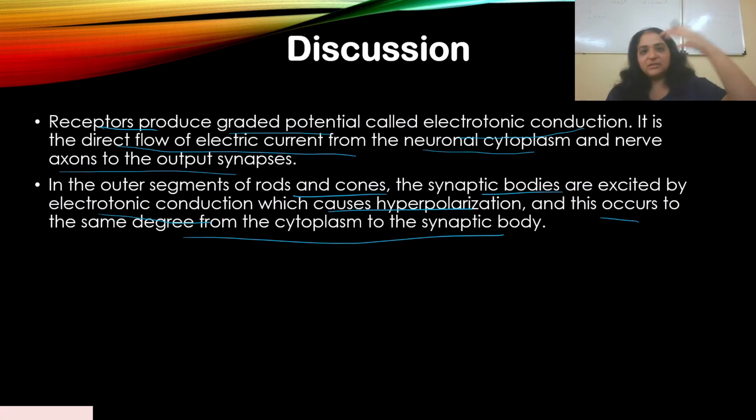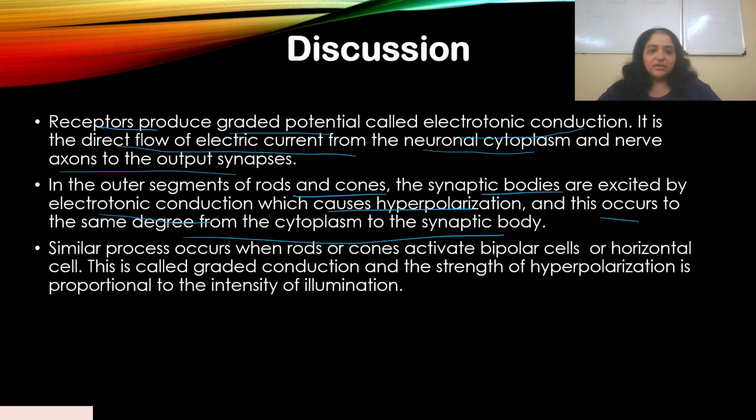That same degree, the same intensity of hyperpolarization, or the electric impulse that is generated, goes down to the axon and finally to the synaptic body. A similar process occurs when rods or cones activate bipolar cells or horizontal cells. If you look at the structure of the retina, there are bipolar cells and horizontal cells. The same method occurs when rods or cones transfer the impulse to bipolar or horizontal cells in the retina. This is called graded conduction.